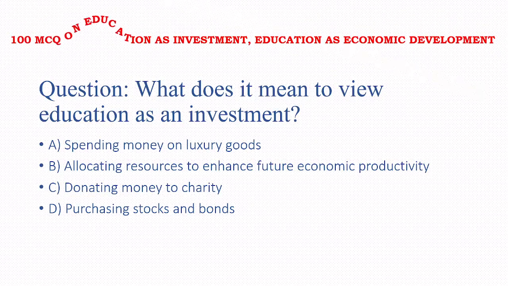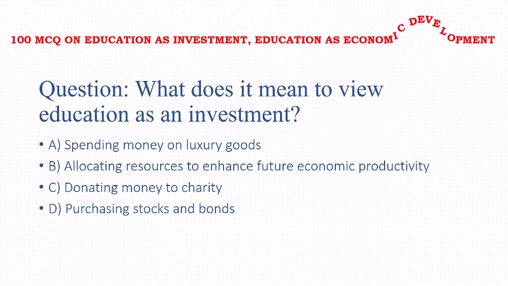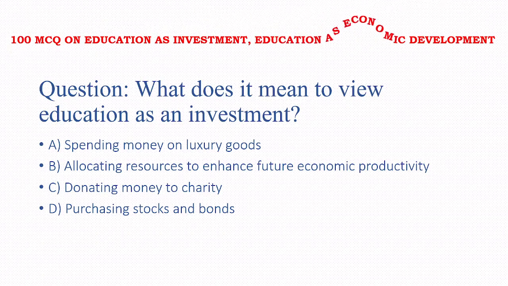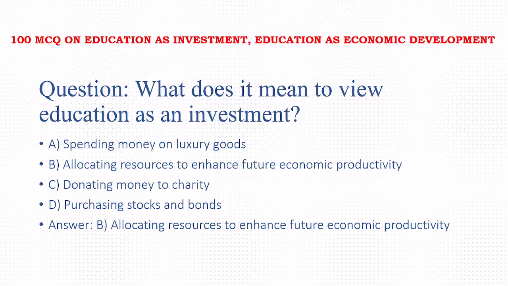Options: spending money on luxury goods, allocating resources to enhance future economic productivity, donating money to charity, purchasing stocks and bonds. Answer of this question is option B, that is allocating resources to enhance future economic productivity.